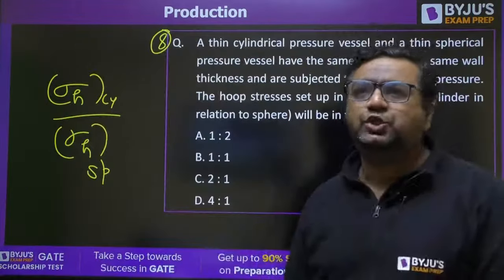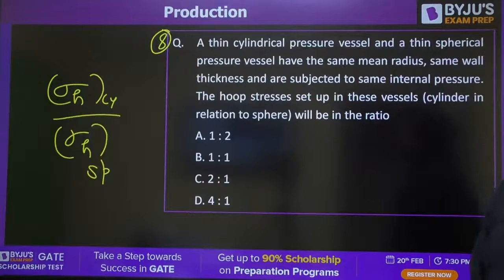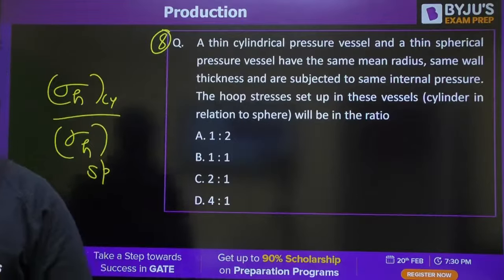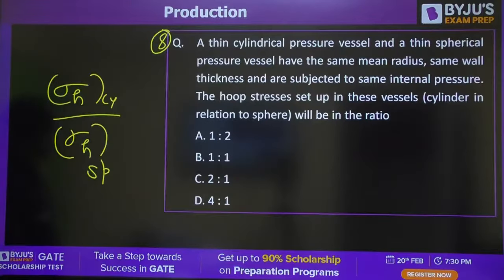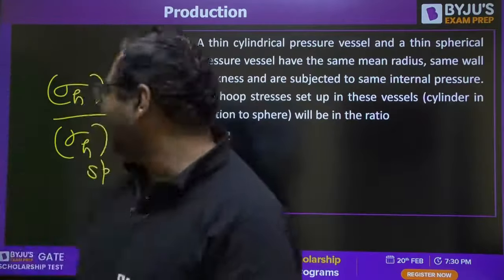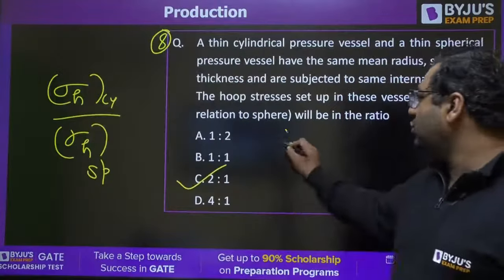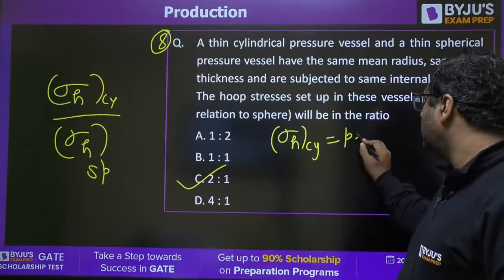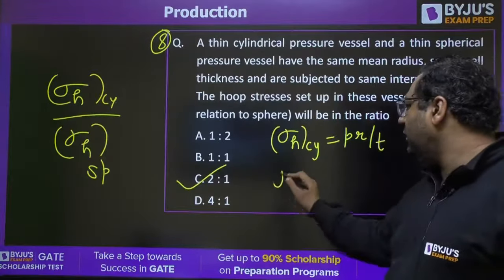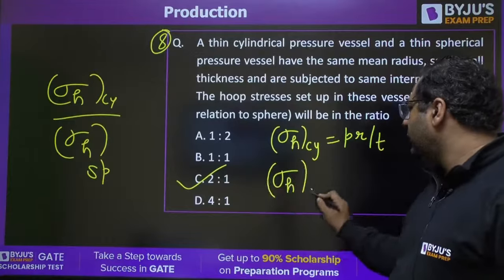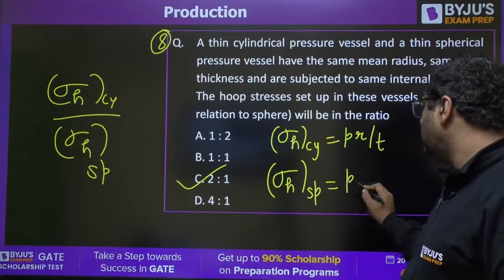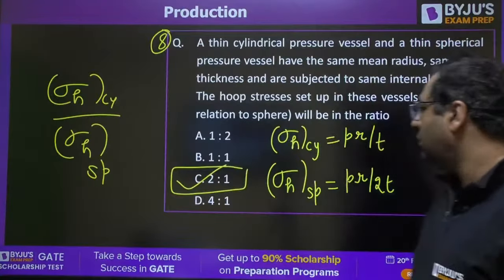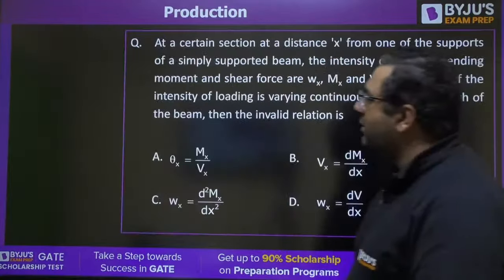Kiran is saying answer is 2. Answer is C. You know, for cylindrical, hoop stress is PR by T, for spherical it is PR by 2T, so the ratio will be 2:1. Moving further to question number 9.